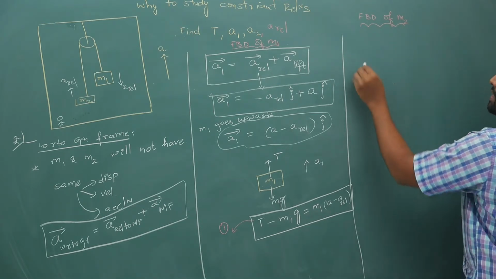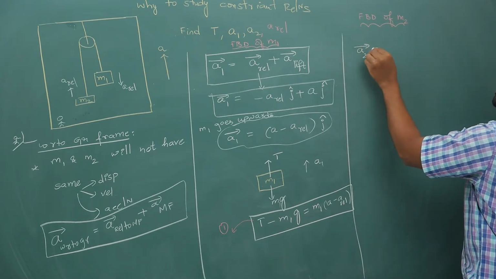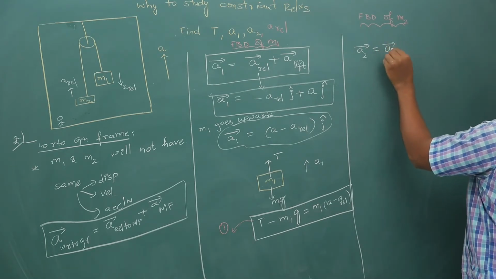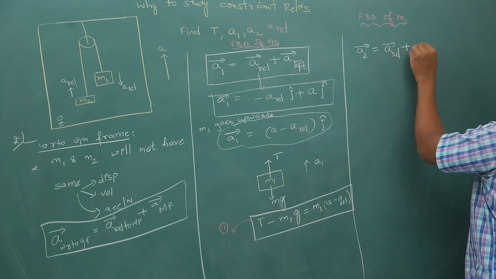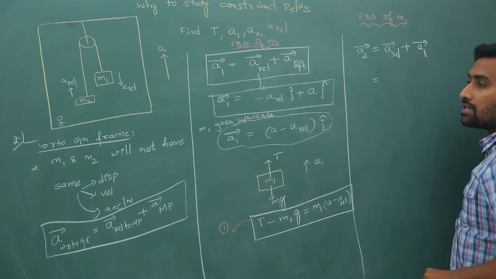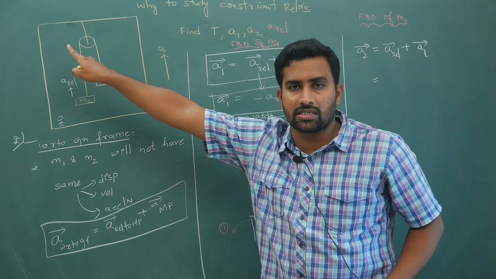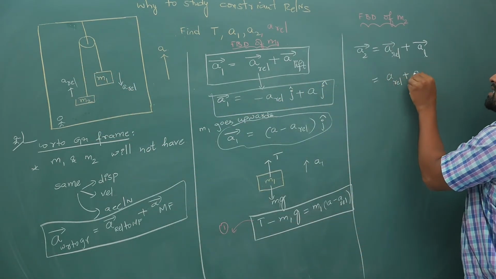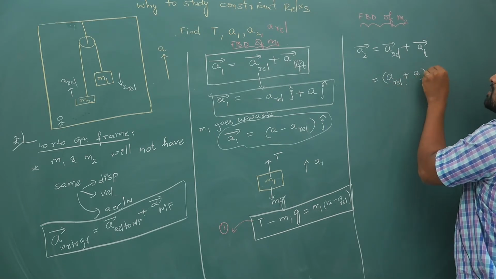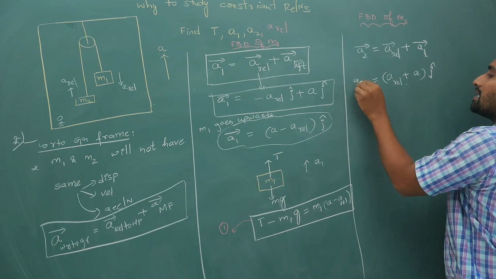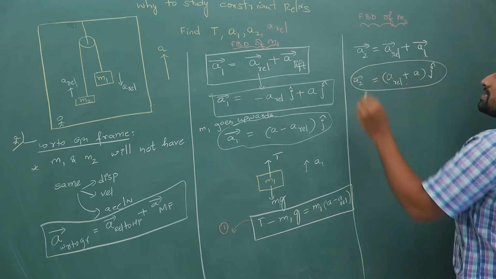So now your acceleration of 2, a2 bar, is the acceleration of 2 with respect to the lift, that is the relative acceleration, plus the acceleration of the lift. So a relative of 2 is going upwards, so I'll simply write a relative is upwards plus the acceleration also, both of these are along j cap, that is, they are upwards only. So now your acceleration of 2 is a relative plus a.